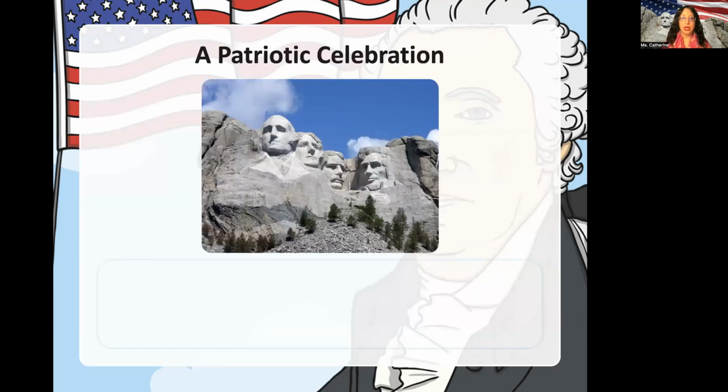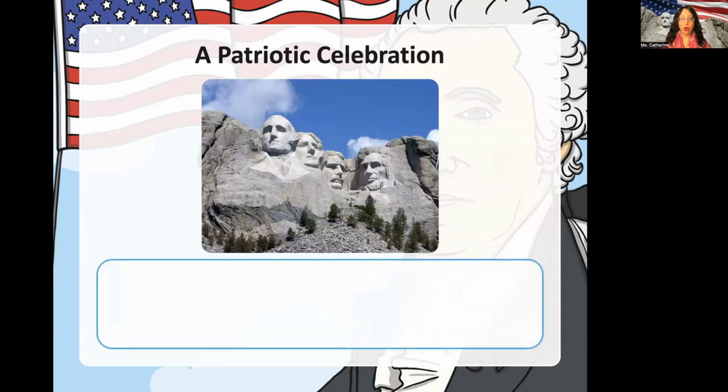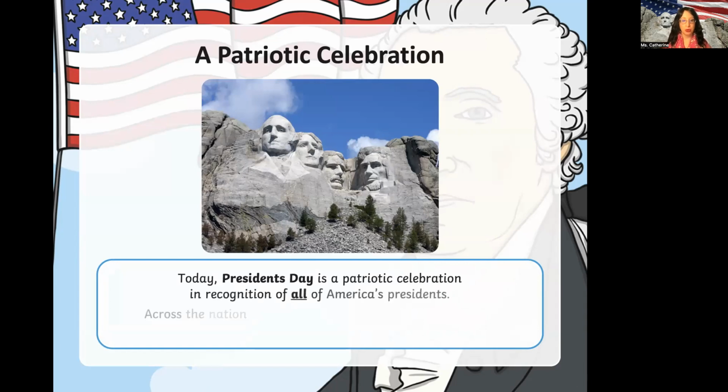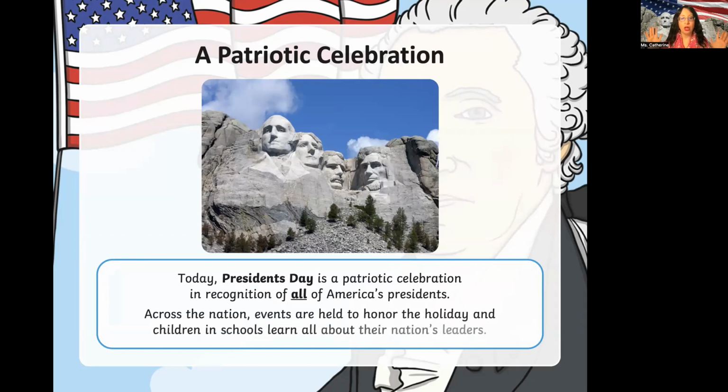Okay, so President's Day is what they call a patriotic celebration. So today, President's Day, plural, where we're going to put the apostrophe after the S, is a patriotic celebration in recognition of all America's presidents. Across the nation, events are held to honor the holiday, and children at schools learn all about their nation's leaders. When we say children in schools, we're talking about the United States of America.